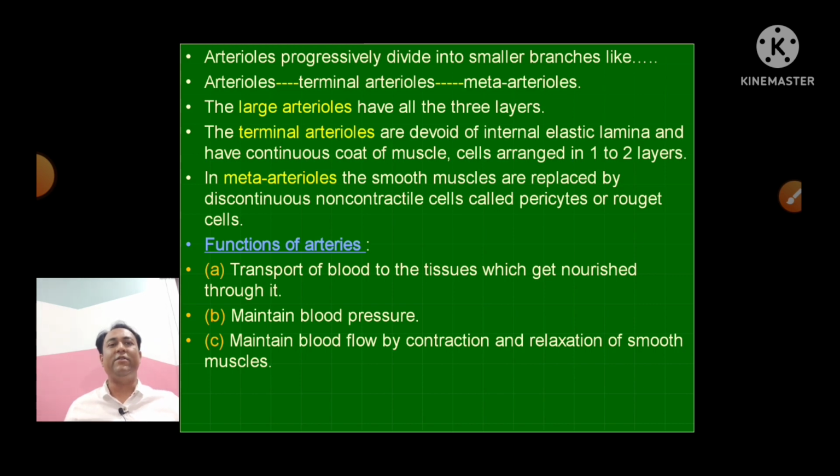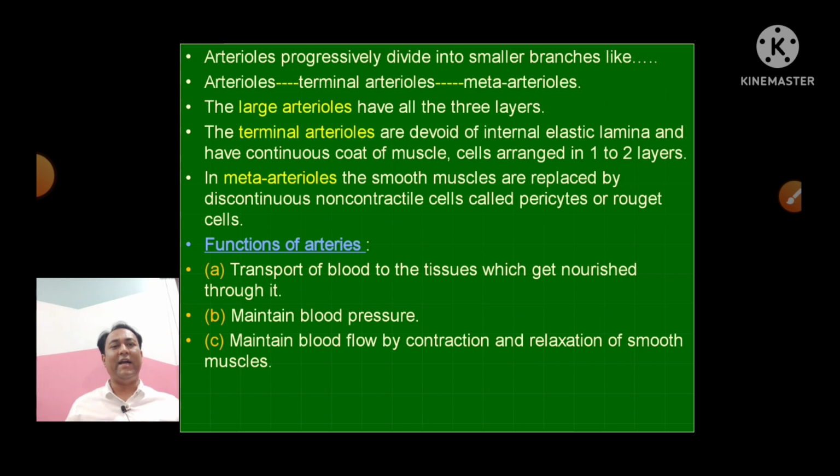The terminal arterioles are devoid of the internal elastic lamina and have a continuous coat of muscle cells arranged in 1 to 2 layers, while the meta-arterioles have discontinuous smooth muscles. Here they are replaced by discontinuous contractile cells called pericytes or Rouget cells. तो meta-arterioles और terminal arterioles में structure इतना clear नहीं होता है, all three layers present नहीं होते हैं.